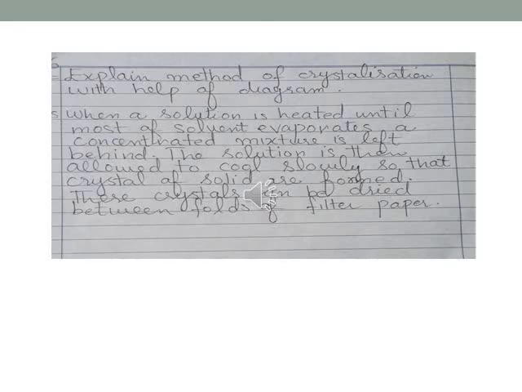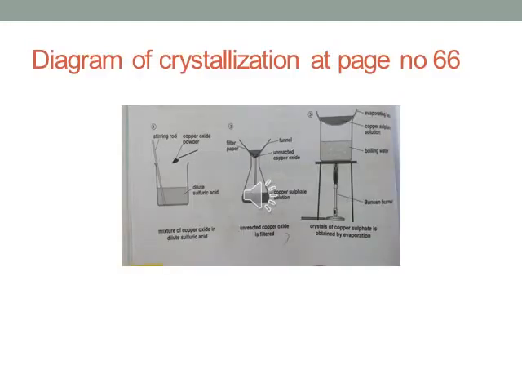When a solution is heated until most of solvent evaporates, a concentrated mixture is left behind. The solution is then allowed to cool slowly so that crystals of solid are formed. These crystals can be dried between the folds of paper. This is the diagram of crystallization present in the book, page number 66. Students, draw this diagram in your notebook.